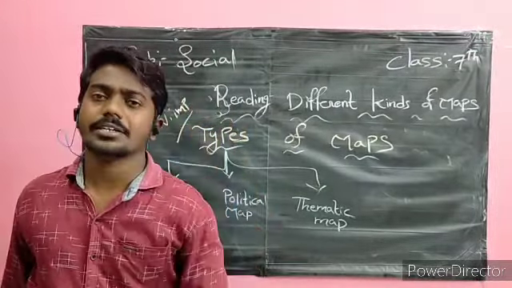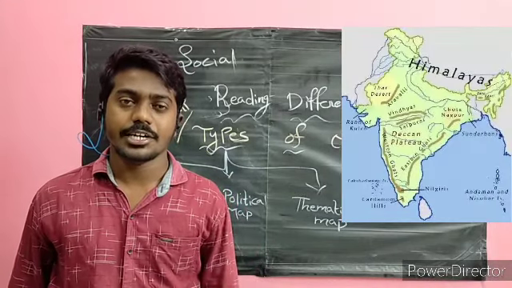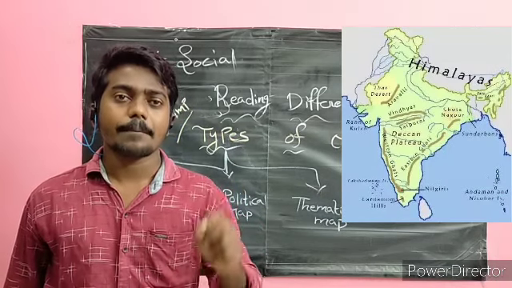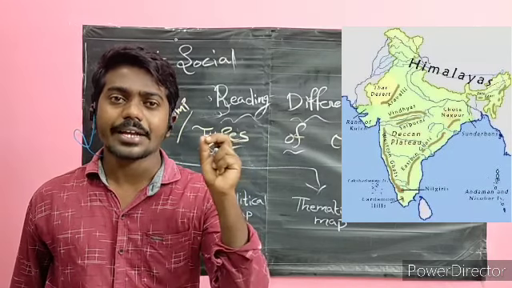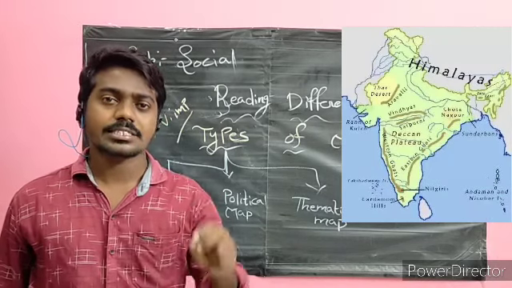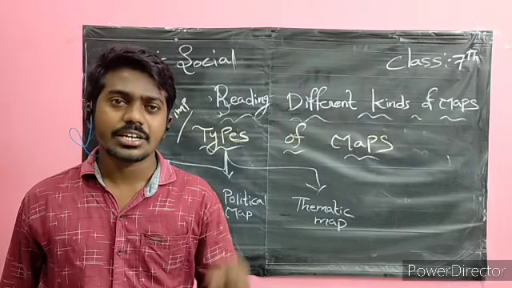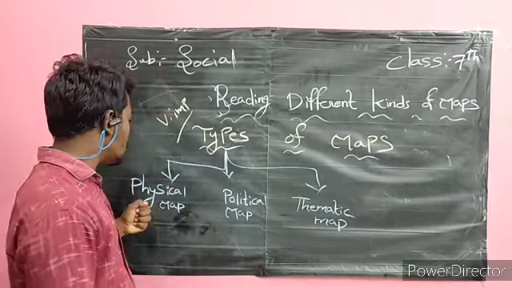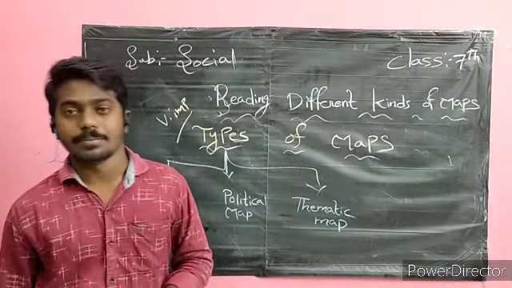A physical map shows the physical divisions of plains, which are lowlands, plateaus, which are known as highlands, coastal regions, islands, forests.